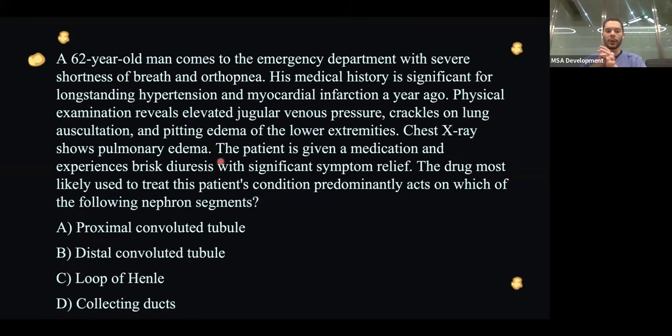Moving on. We have a 62-year-old man. He comes to the emergency department with severe shortness of breath and orthopnea. His medical history is significant for long-standing hypertension and myocardial infarction a year ago. Physical examination reveals elevated JVP, crackles on lung auscultation, and pitting edema of the lower extremities. Chest X-ray shows pulmonary edema. The patient is given a medication and experiences brisk diuresis with significant symptom relief. The drug most likely used to treat this patient's condition predominantly acts on which of the following nephron segments? So again, you need to know which drug would be given in this case and where it acts.